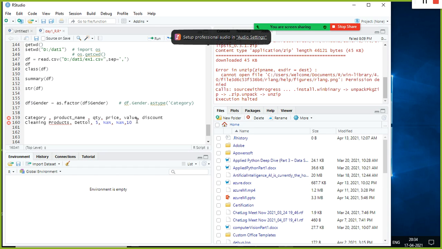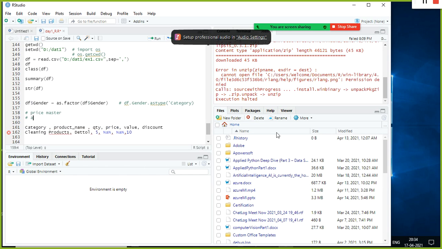In that case, the customer will have some kind of master table, something like a price master. The price master will have the category and subcategory, and the unit price, and something else called the effective date.